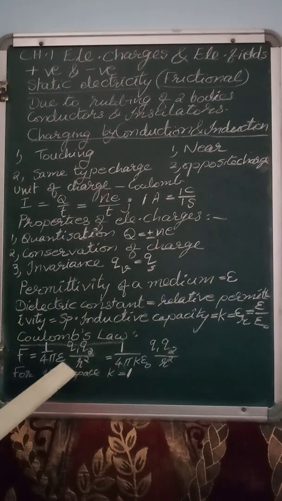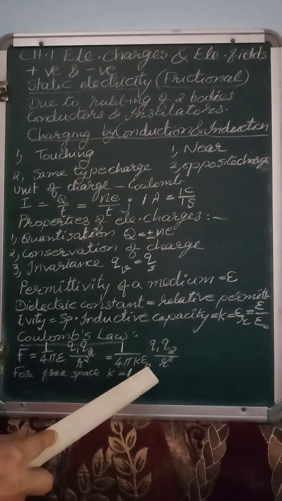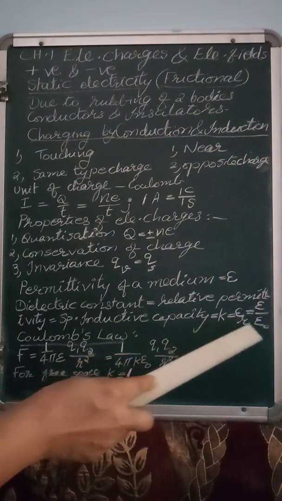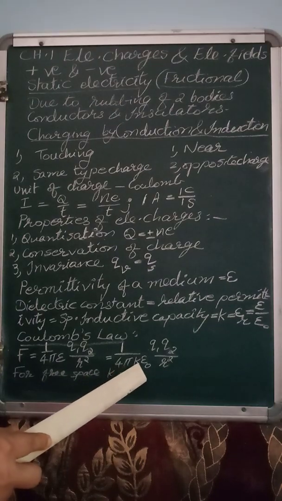Now this epsilon we are replacing with K epsilon naught, because epsilon is equal to K epsilon naught. For free space or vacuum, the value of K is equal to 1.